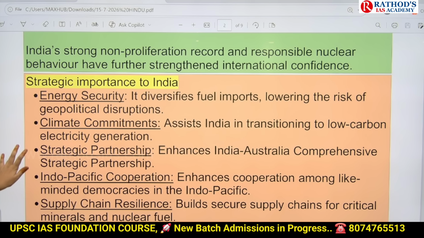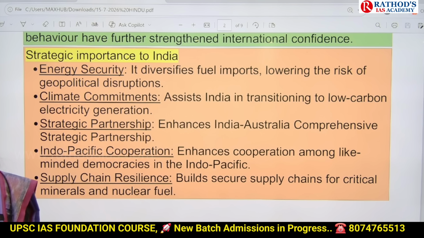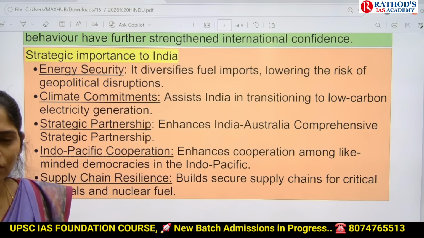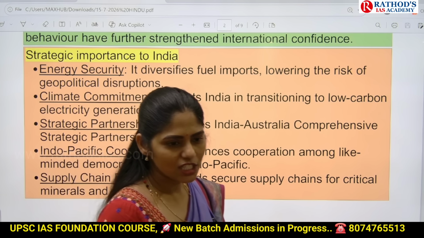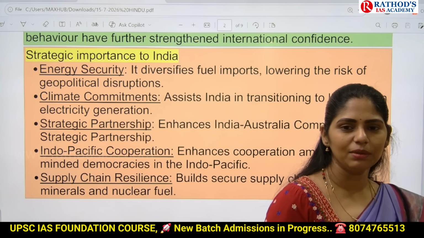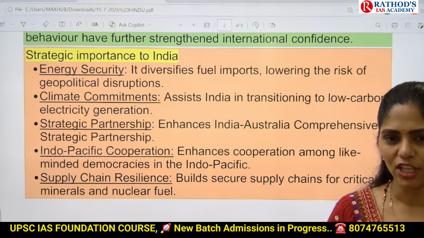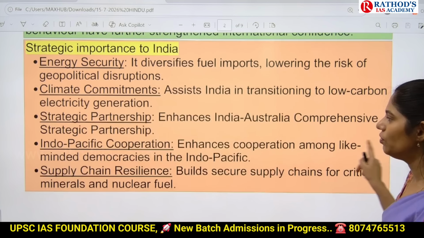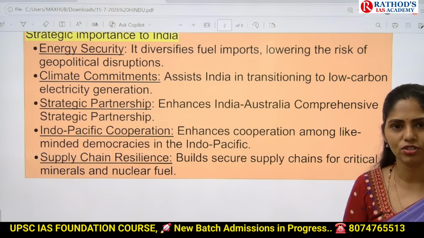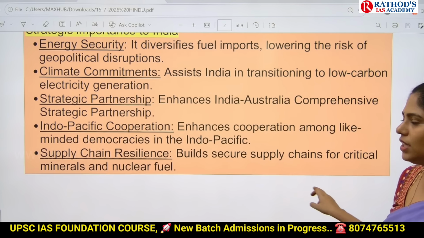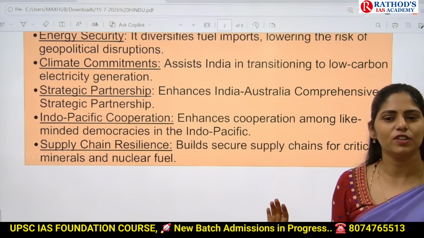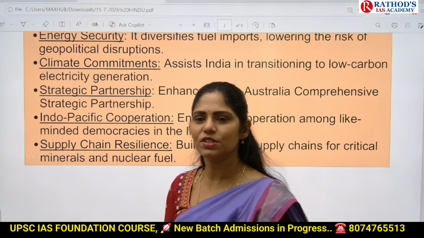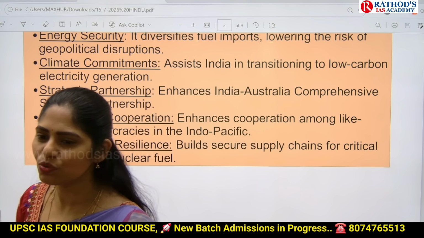And this one is we can achieve our climate commitments. What climate commitments do we have? Net zero carbon neutrality by 2070. We can achieve it. And we can increase our partnership with Australia. Australia is part of the Indo-Pacific region, so there we can increase collaboration with Australia.